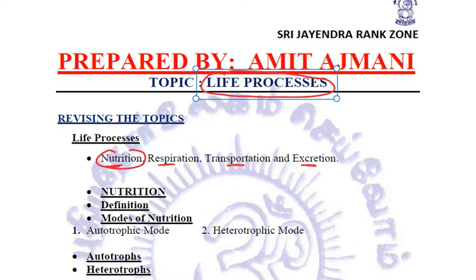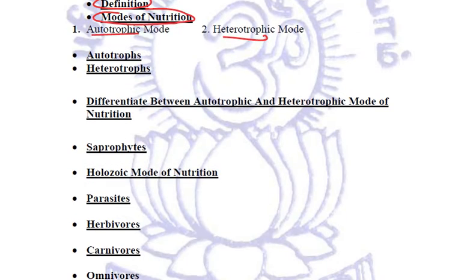We started with nutrition, the definition and the modes of nutrition, that is autotrophic and heterotrophic. We studied about autotrophs and heterotrophs, and we saw the differences between the autotrophic and heterotrophic modes of nutrition. We talked about saprophytes, holozoic mode of nutrition, parasites, herbivores, carnivores, and omnivores.